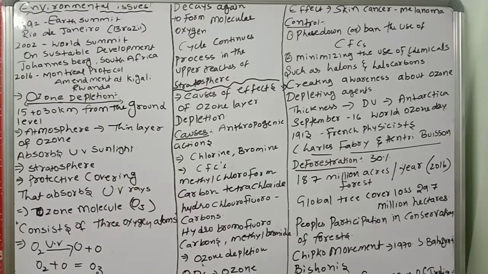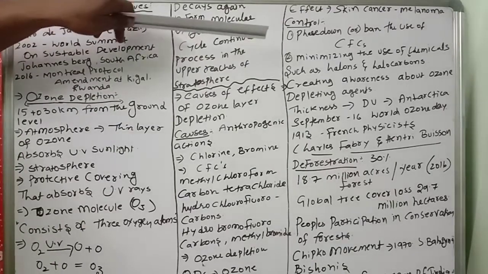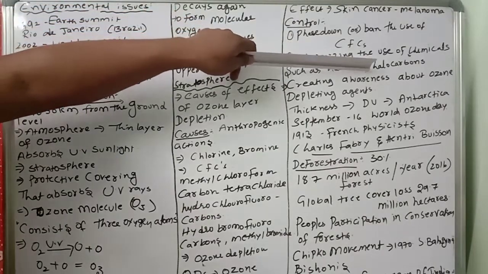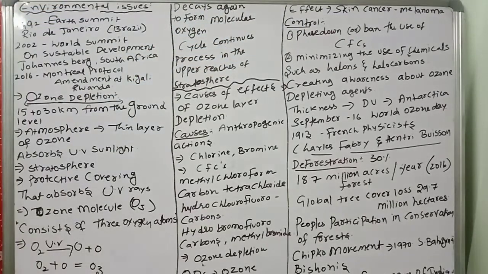The second control measure is minimizing the use of chemicals such as halons and halocarbons. These are also dangerous. Halocarbons will damage the ozone layer, so we should stop the usage of halons and halocarbons.